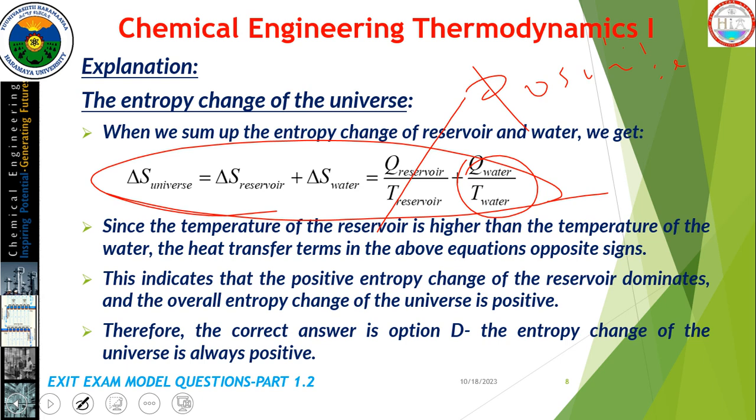Since the temperature of the reservoir is higher than the temperature of the water, the heat transfer terms in the equation have opposite signs. This indicates that the net entropy change of the universe is positive. Therefore, according to this question, the correct answer is D: the entropy change of the universe is always positive.